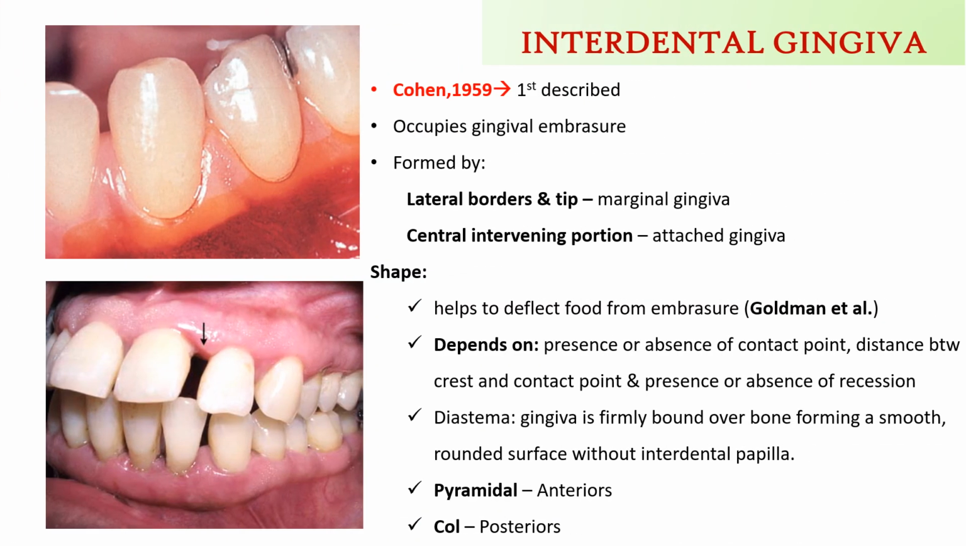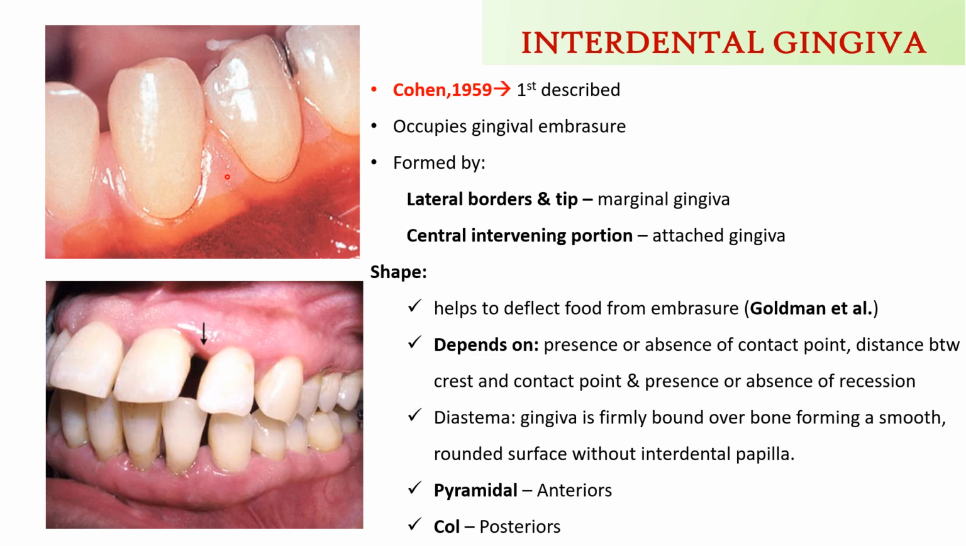Interdental gingiva. Cohen first described it, and it is the part of the gingiva that occupies the gingival embrasure. The lateral borders and the tip are formed by the marginal gingiva, whereas the central intervening portion of the interdental gingiva is formed by the attached gingiva. So, is stippling seen involving the interdental gingiva or not? Yes, stippling is seen, but only in the central part, which is formed by the attached gingiva.